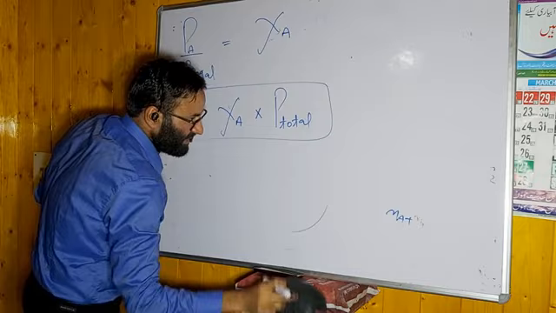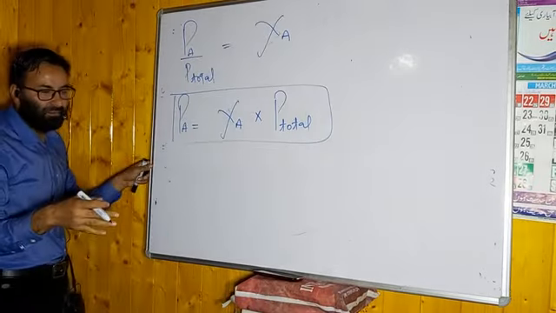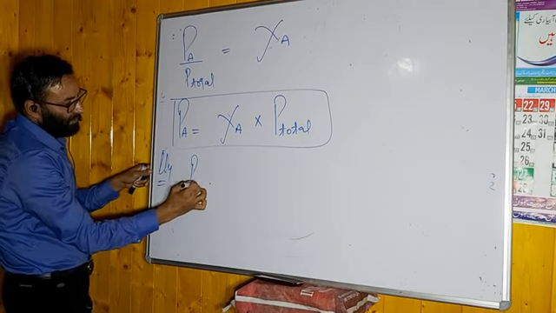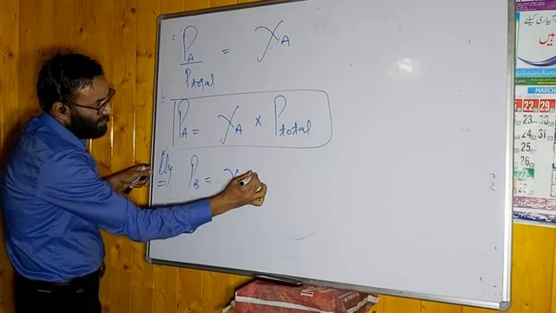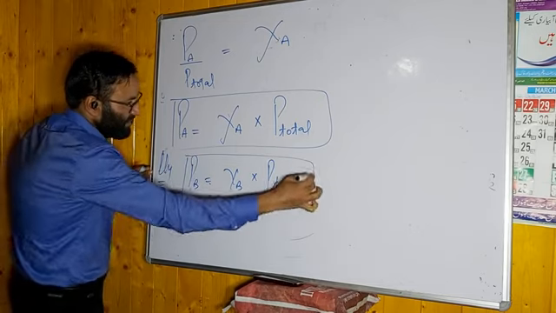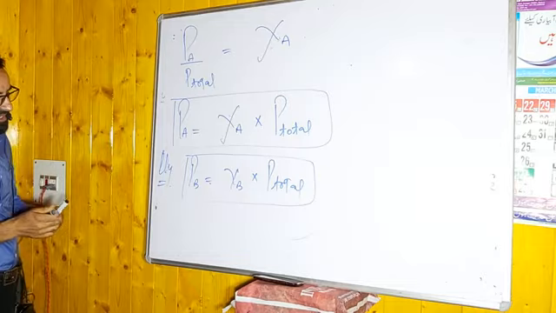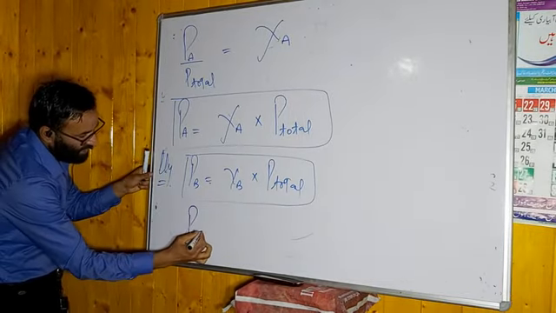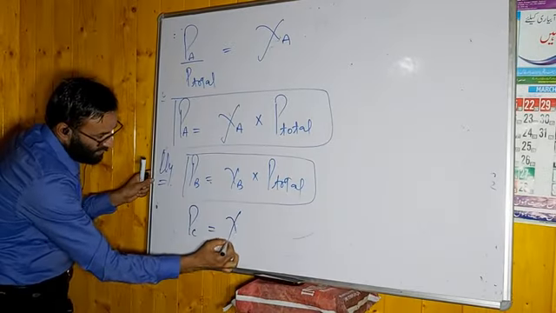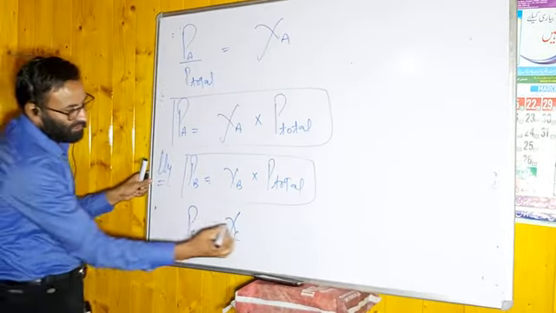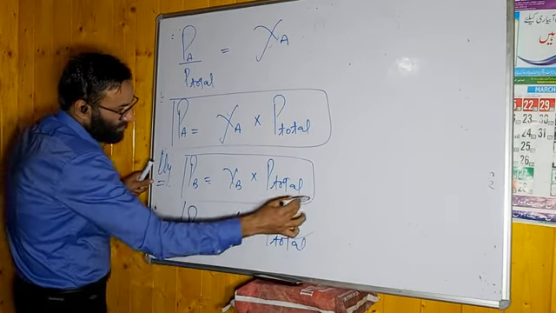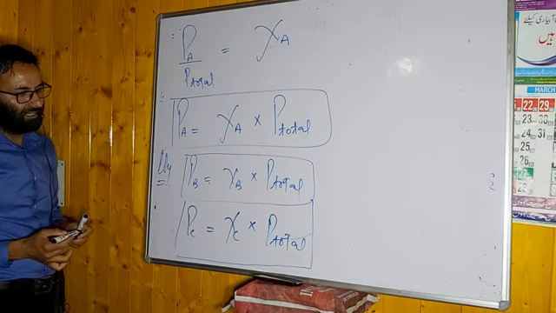Similarly for other gases, हमारे पास 3 gases है A, B, C. Similarly, what you can write, PB is equal to mole fraction of B into P total. This is the formula you have to remember. This is a very important formula. For PC, पार्शियल प्रेशर ऑफ सी, ये फार्मूला याद रखना। ये जो कंपोनेंट है इसका मोल फ्रैक्शन कितना है, chi C, मोल फ्रैक्शन ऑफ सी इंटू P total. Remember this point. This is the formula you have to remember to calculate the partial pressure of a gas.